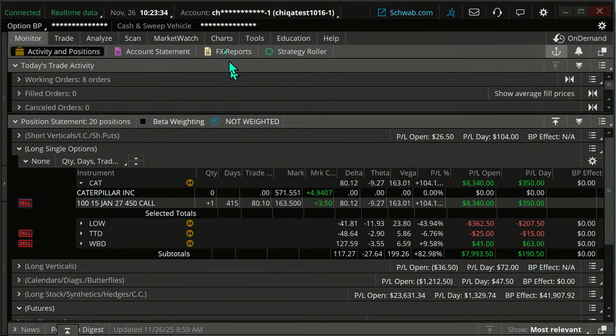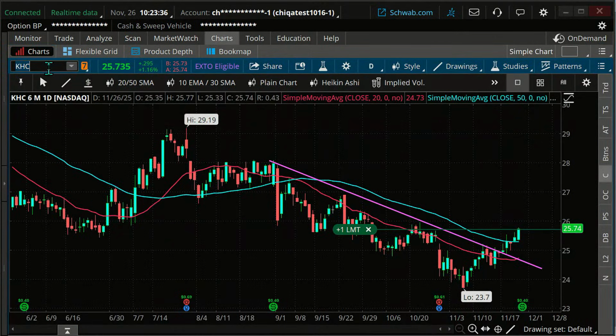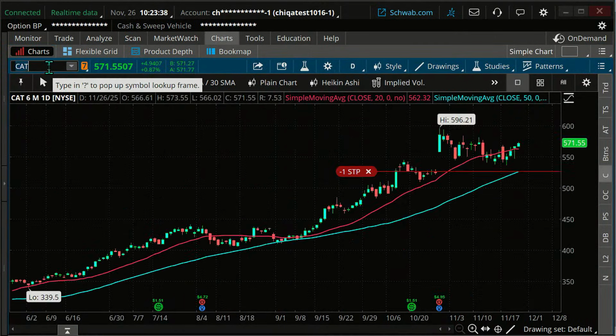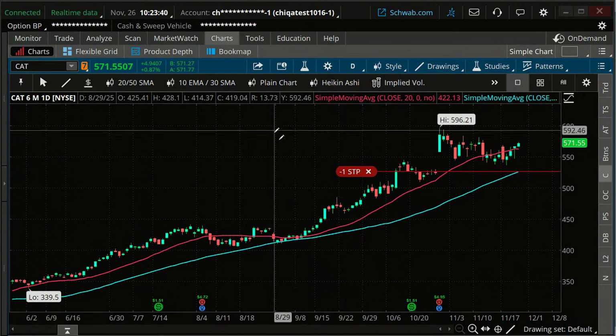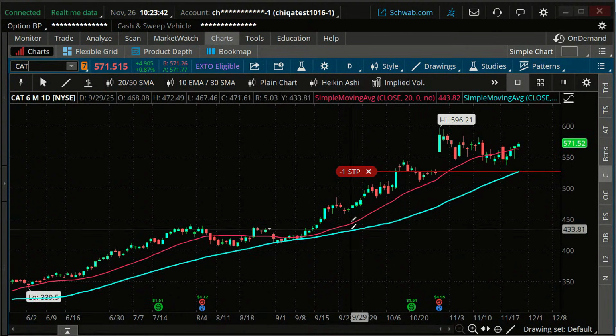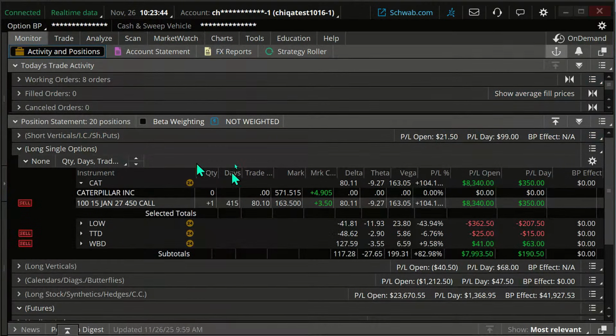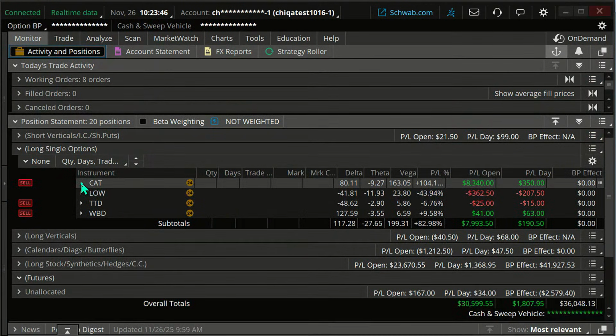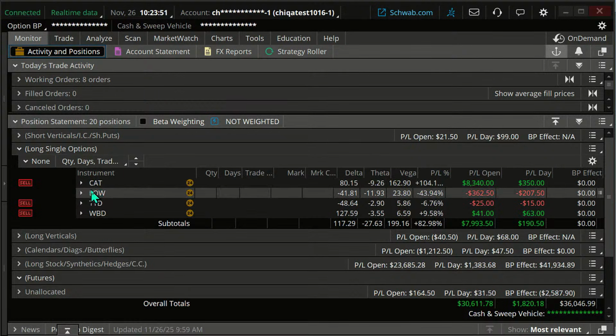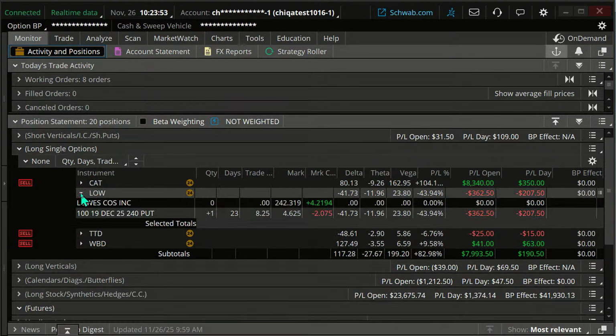Have we turned bearish on Caterpillar? If we turn bearish, we'll probably just get out and take our profits. I would not call that bearish at all. I think the trend seems fairly strong. That can certainly change at any moment, but we're just going to stick with Caterpillar here on this. Okay, let's continue. Let's look at lows.